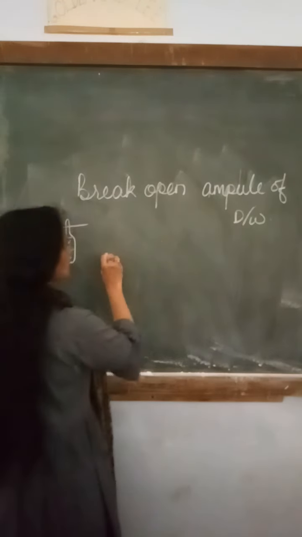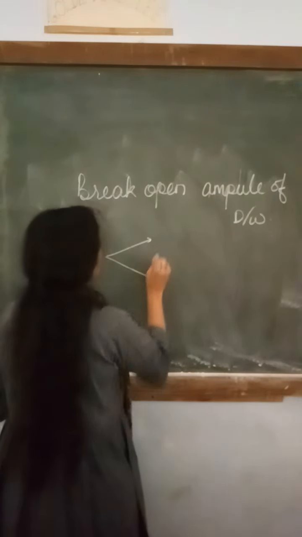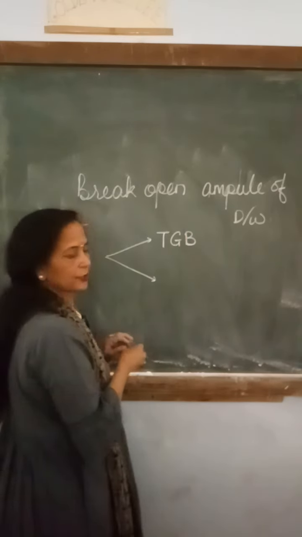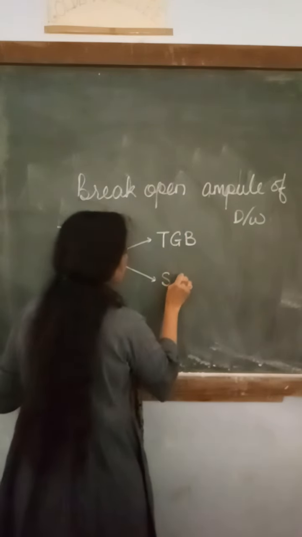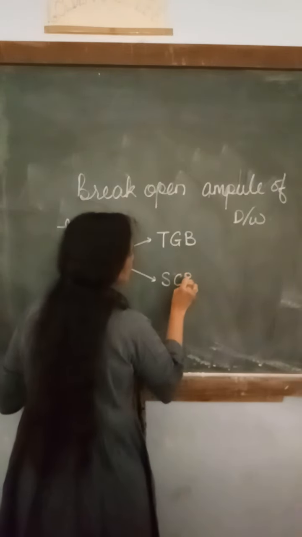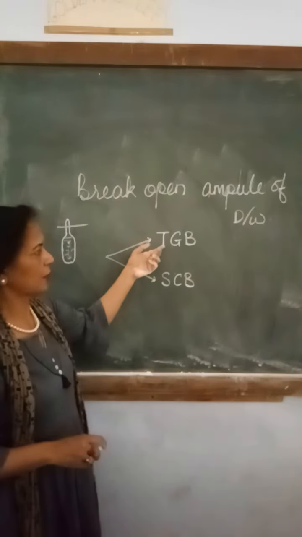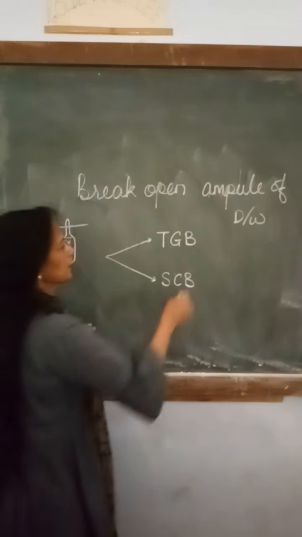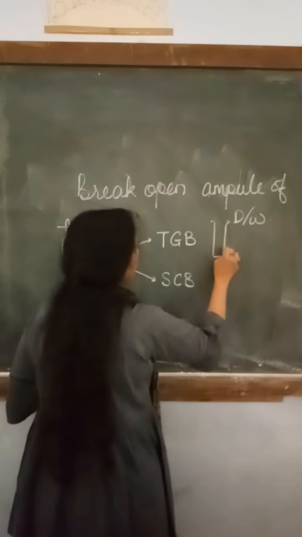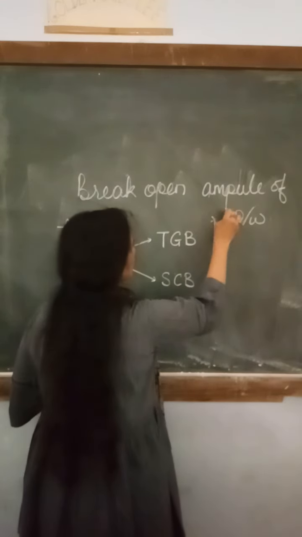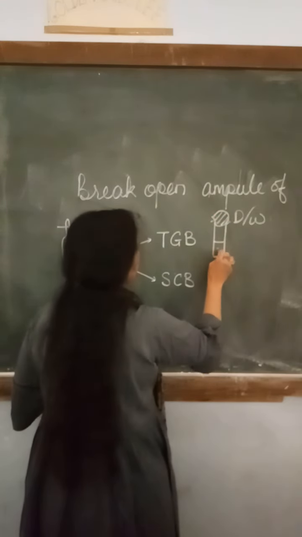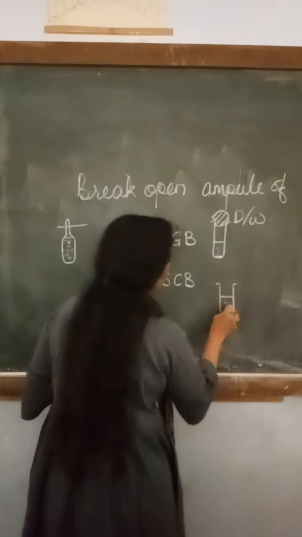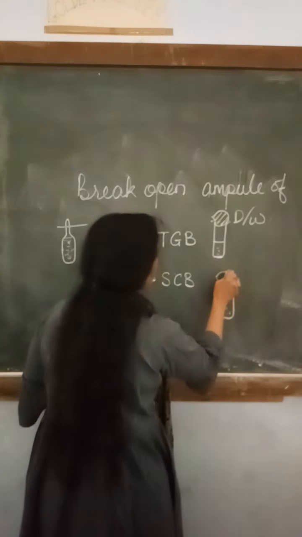We are going to use two different media: thioglycolate broth and soybean casein broth. Both broth tubes will be inoculated with our pharmaceutical product, that is the distilled water.